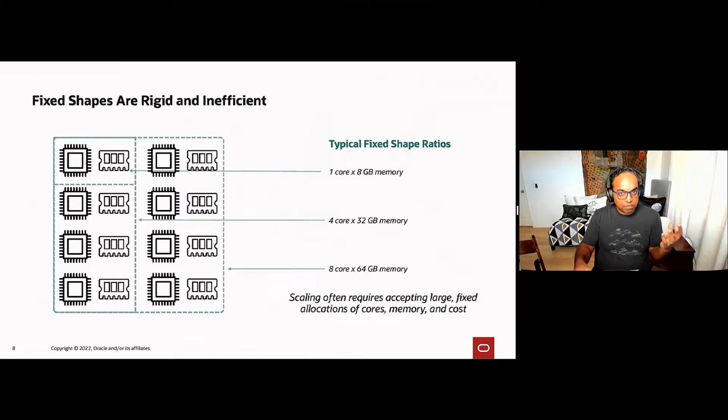With flexible shapes, you can choose the exact amount of cores and memory you need. And then when your workload changes, you can resize them when needed. Earlier in the Q&A, somebody asked that exact question: if they had decided to go with 4 cores and 16 gig, but then realized they didn't need all of those 16 gigs, what would they have to do? And the answer is simple. You just change the amount of memory, restart your instance, and then you are using just what you need and paying just for what you need.